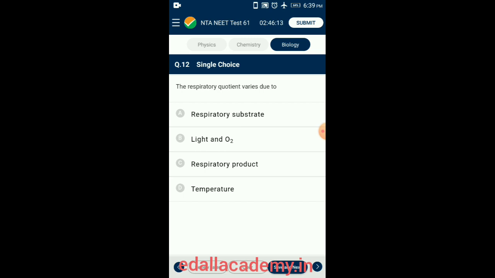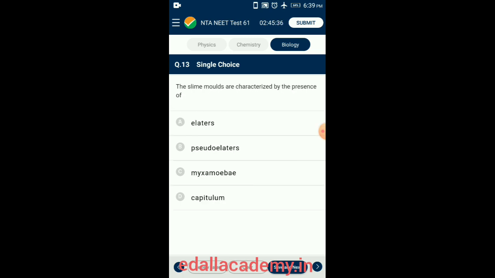Under certain conditions, mainly when carbohydrate reserves have been exhausted, fats are also oxidized. The energy present in 1 gram of fat is 9.8 kilocalories or 41 kilojoules. In the absence of carbohydrates and fats, proteins also serve as respiratory substrate. The energy present in 1 gram of protein is 4.8 kilocalories or 20 kilojoules. So the answer for this question is option A, respiratory substrates. And question number 13.